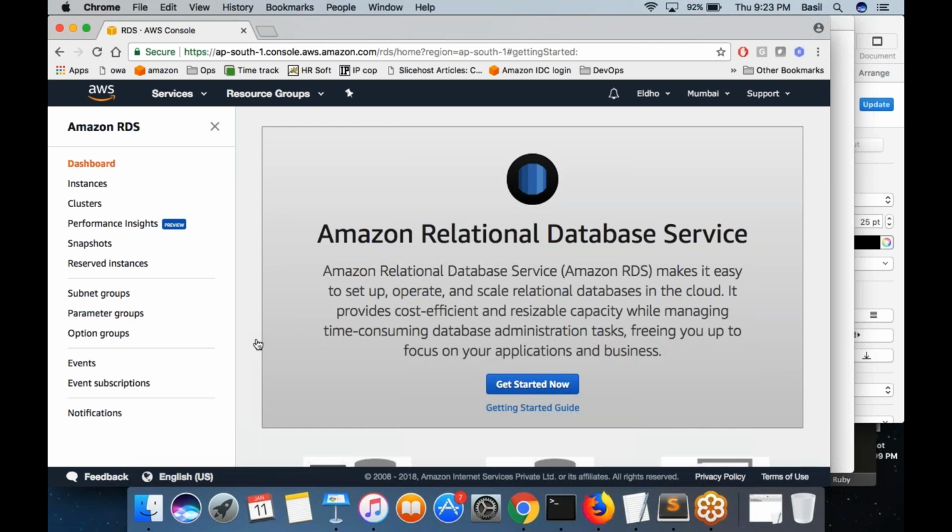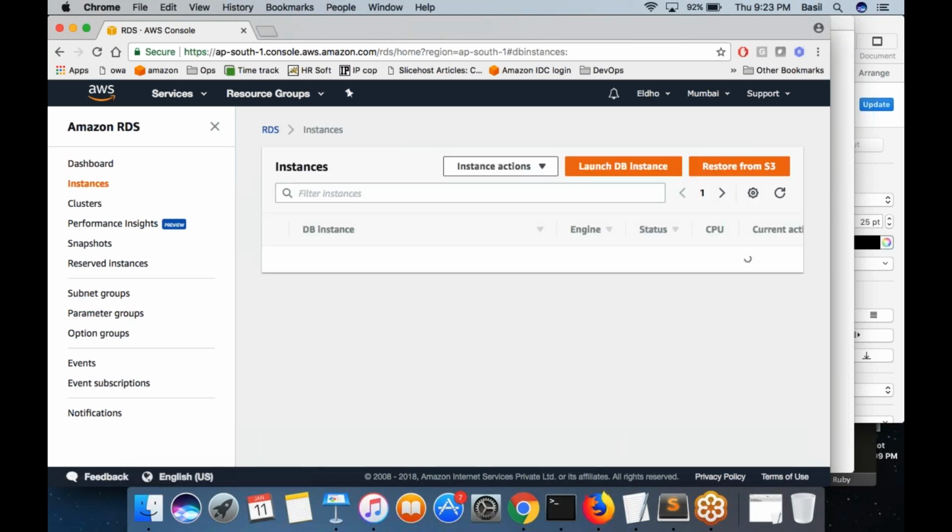Okay. So click on instances on the left side, and I don't have any database instances. I am going to create a new database instance. Actually, this is nothing but a virtual machine that is getting created, just like your EC2 machine, right? Even your database instance is actually a virtual machine which AWS would create for you. The only thing is that you won't be able to log into the virtual machine. You can only connect to the database. That is the difference.